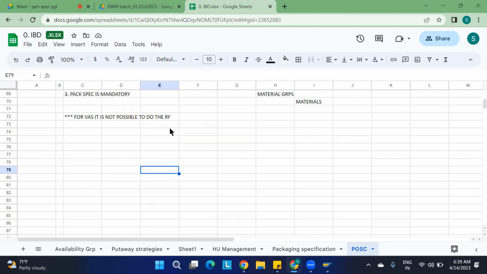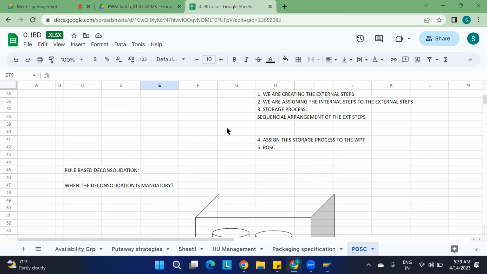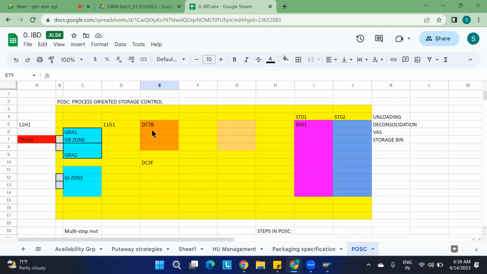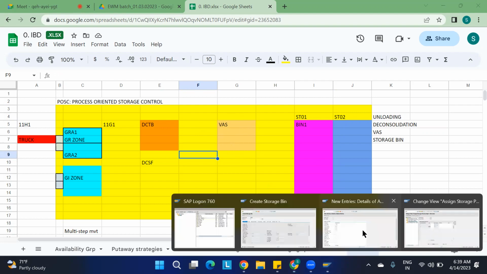Whatever the things, with the remote functions I can put the material from the decon bin to the VAS work center. But here, whatever process is taking place, I cannot do it through the RF. But this one I can do, the entire activity I am going to do through the RF. But for the VAS, it is not possible. You can put the materials, but you cannot process the functionalities within the VAS. That is the one drawback. So RF is not possible. You should remember this.